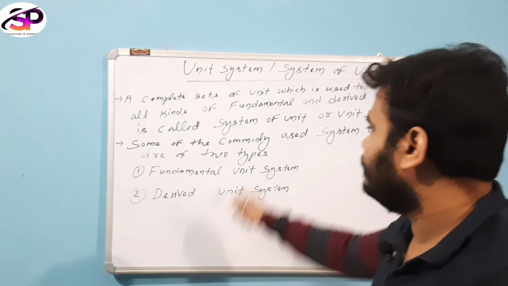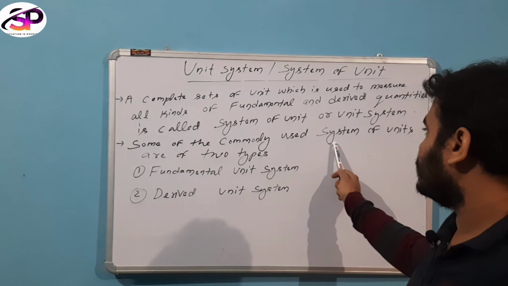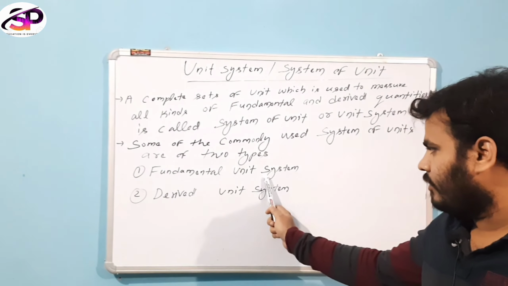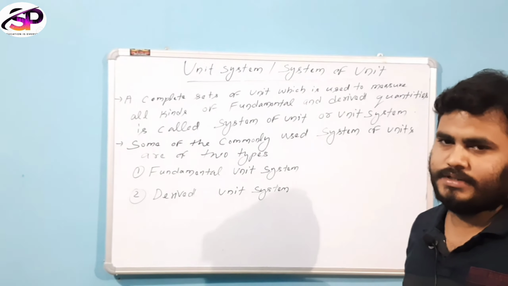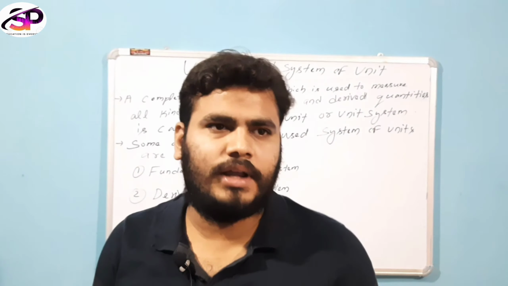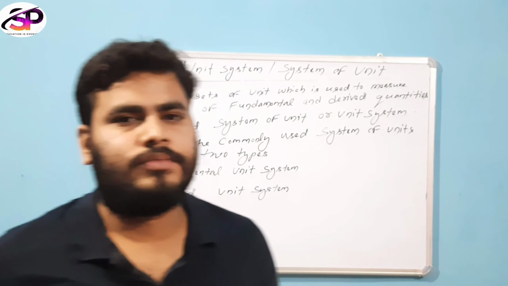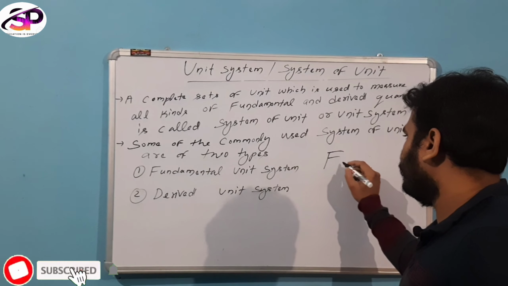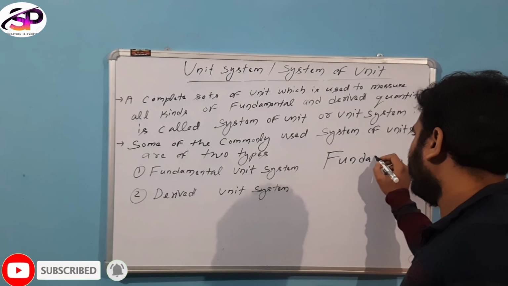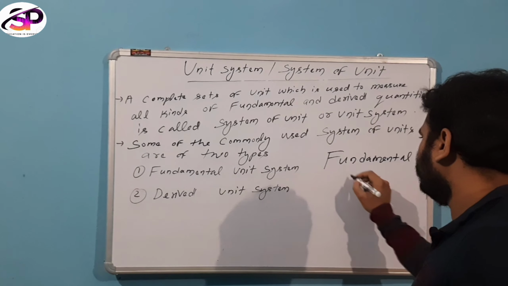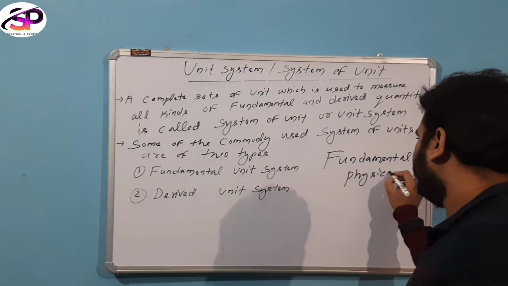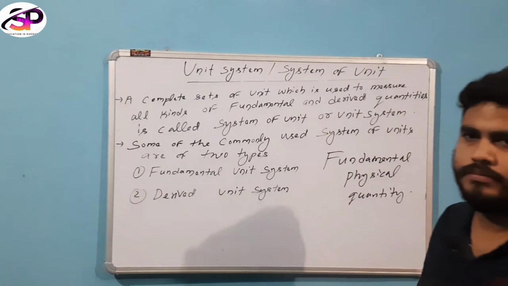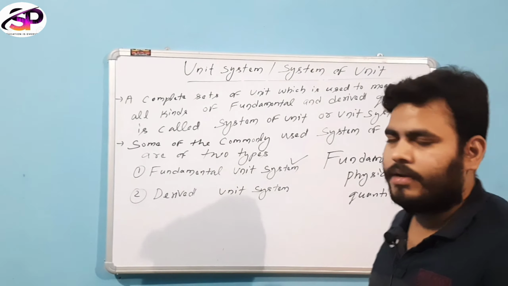The commonly used units are of two types. The first one is fundamental units, and the other one is derived units. What do you mean by fundamental units? The unit system which measures fundamental physical quantities is called the fundamental unit system.